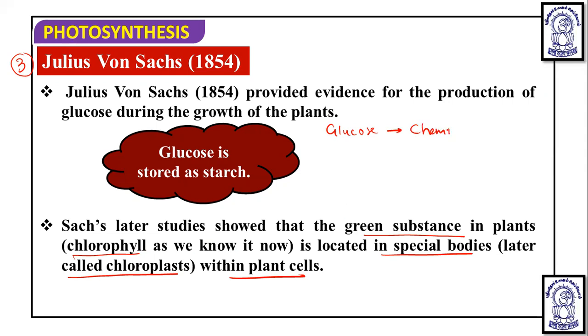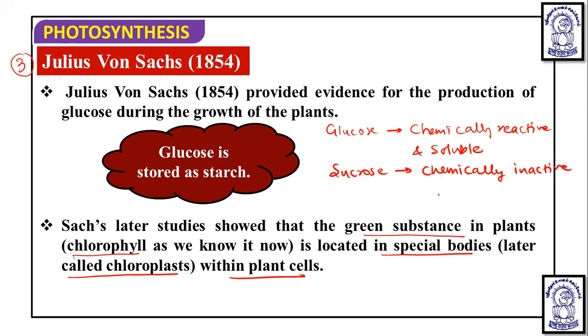So here we know that the glucose which is getting synthesized is chemically reactive and soluble. Then sucrose is chemically inactive and soluble.